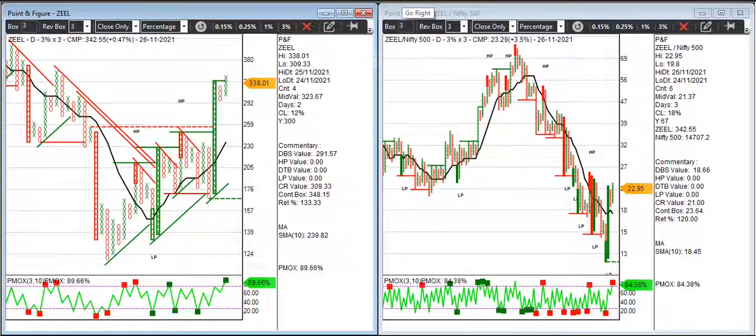So that's it, guys. These are the stocks which I thought I should discuss with you. Please let me know if you have any questions about it, and let us see how these stocks perform. Just make sure that you have these stocks in your watch list and check if these prices are getting triggered or not.